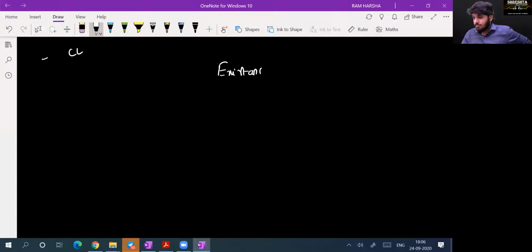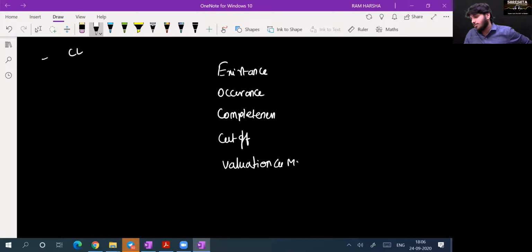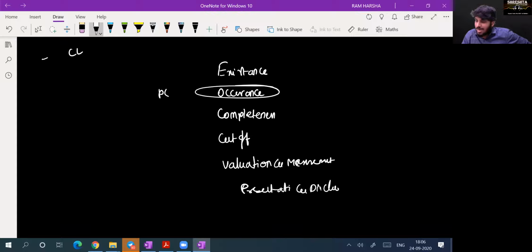Existence, occurrence, completeness, cutoff, valuation and measurement, presentation and disclosure. These are the assertions. Generally, we don't say income existing or not. We say whether income has arisen or not. Yes or no? Yes, sir. P&L items, we use the word occurrence generally.